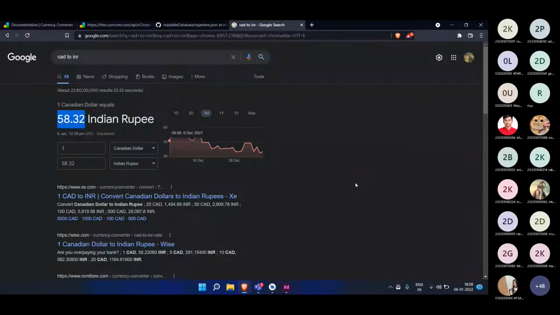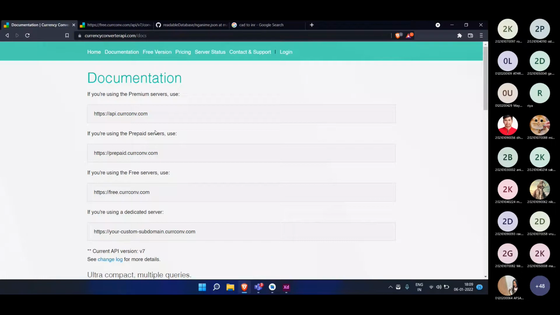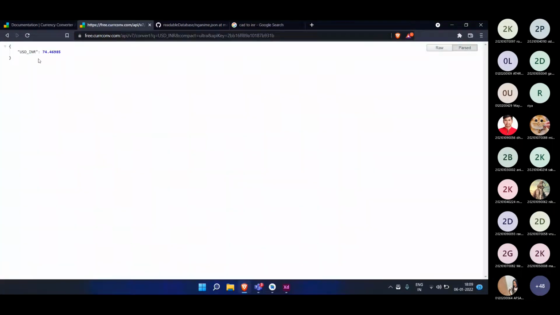There are a few things you can use to make your app dynamic. For such a thing, there is one term called API. Here is one API which provides good currency rates. Here is one demo.